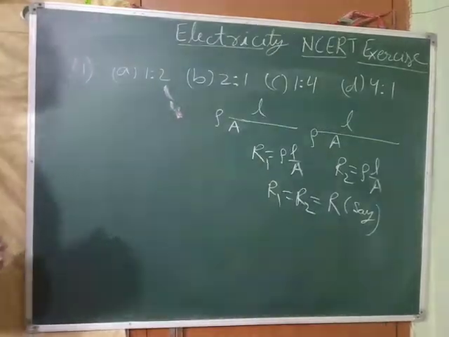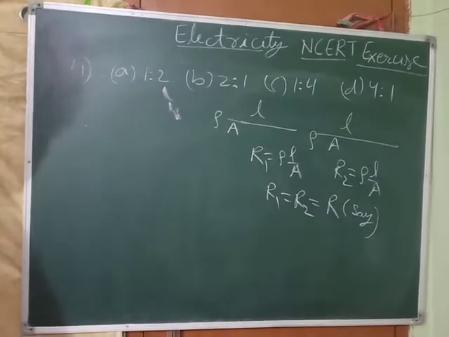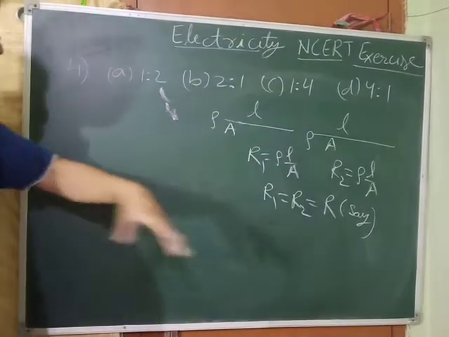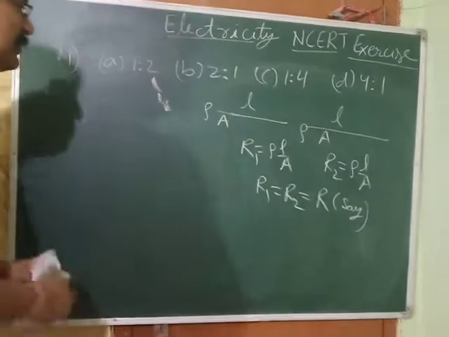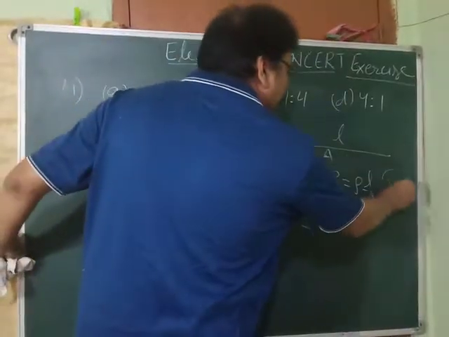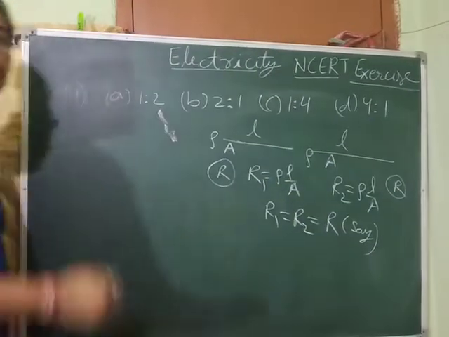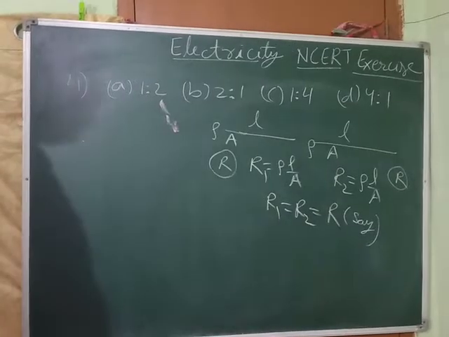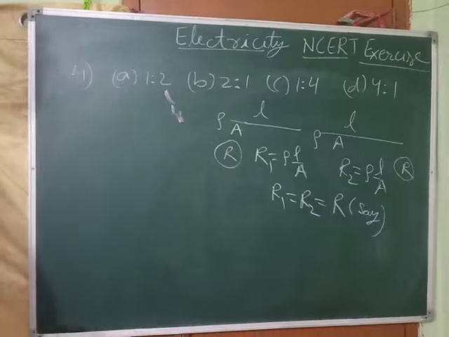Or let R1 equals R2 equals R. That means this wire has resistance R, and this one also has resistance R, because their resistances are equal. So both are clear.